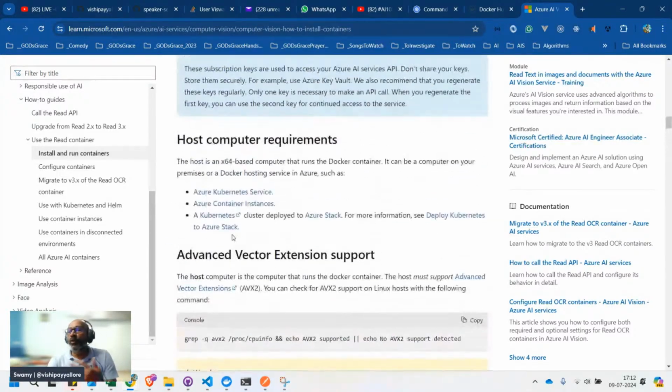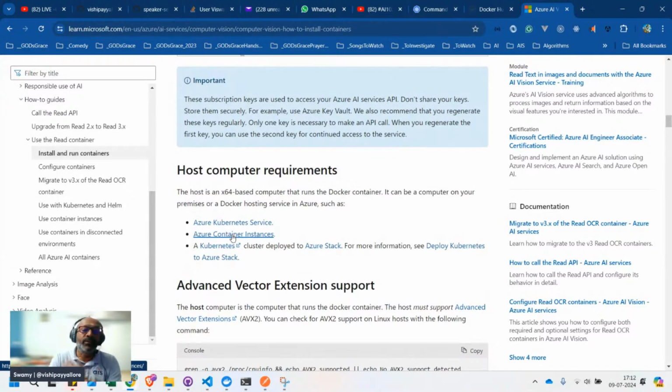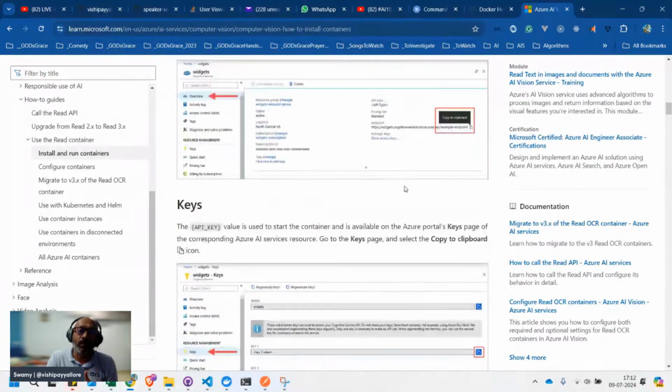And the motivation, why do we need to execute this as part of our local Docker container? Not all the time we might be hitting the Azure services. Sometimes you want to work locally or in a secured environment, in your office premises. So we can have this Docker container on our local on-premise.